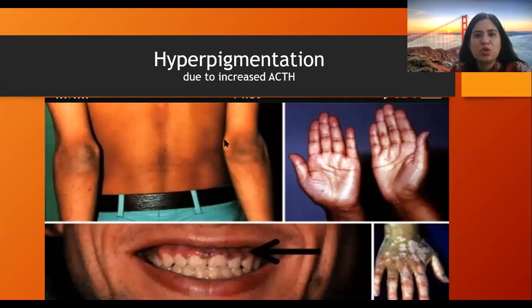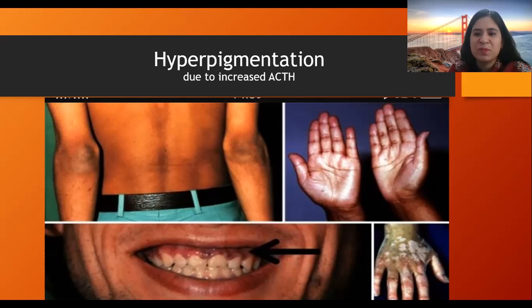This slide also shows hyperpigmentation due to increased ACTH. The areas of friction, that is the elbow joints, darkened palmar creases, and the wrist area. If the person is working as an IT professional using a lot of computer and mouse, the wrists are the major site of friction due to movement of the mouse, right?